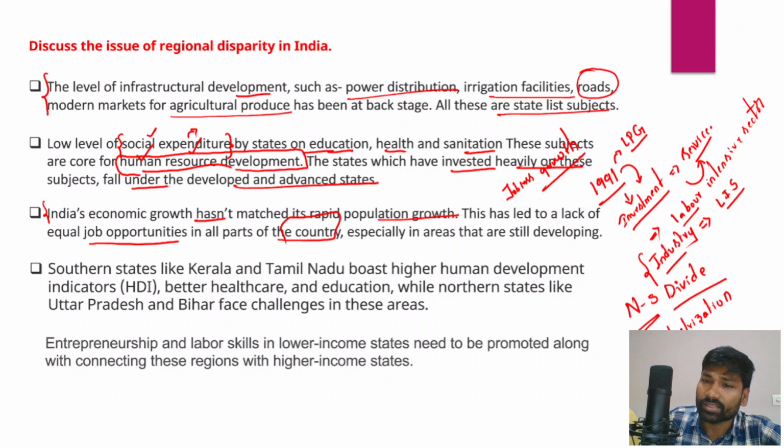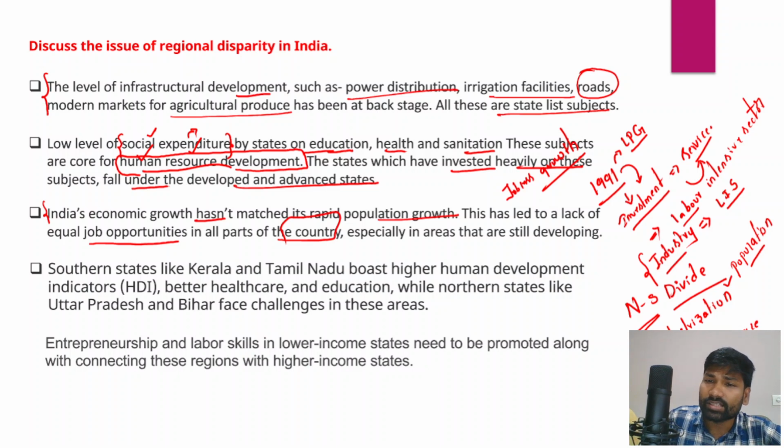So there are certain advantages: industrialization, coast, and southern states have invested in human resources development. Southern states have also made enormous success in improving their education infrastructure as well as healthcare facilities, and that has helped significantly increase the literacy rates of those people. Along with literacy rates, southern states have also successfully controlled population growth rates, and all these factors have contributed to the growth and development of these southern states compared to the northern states.